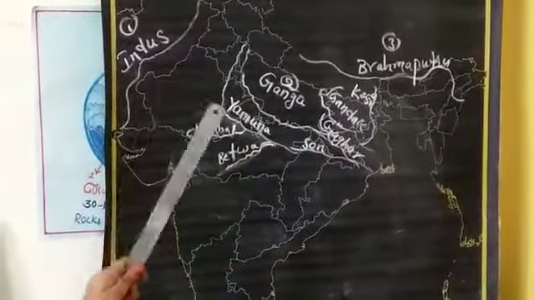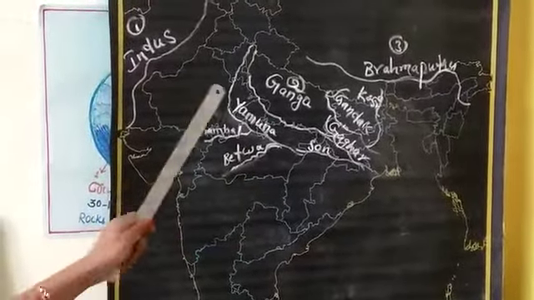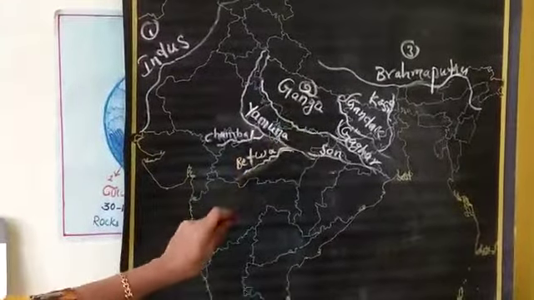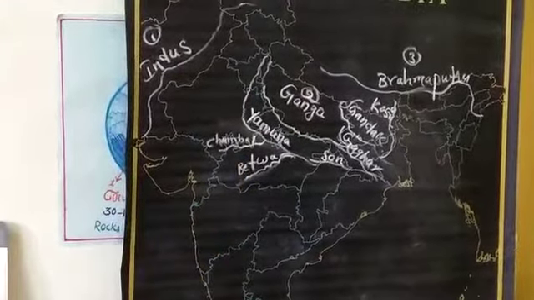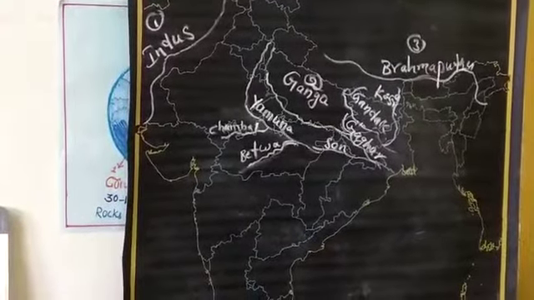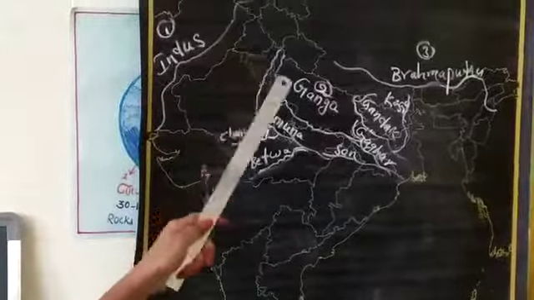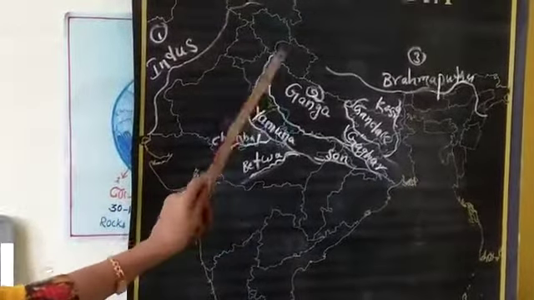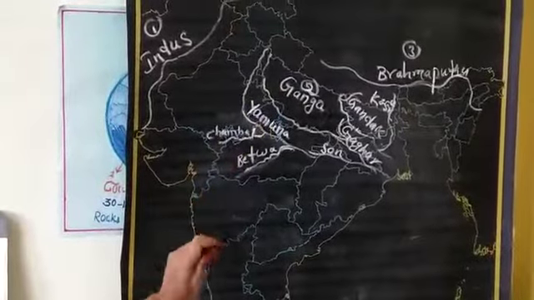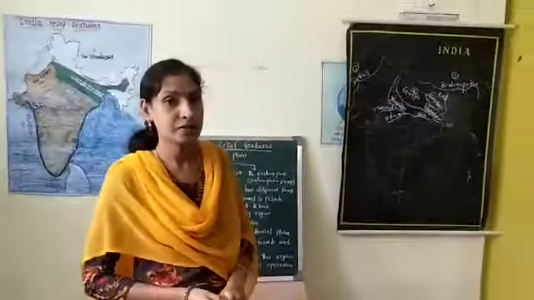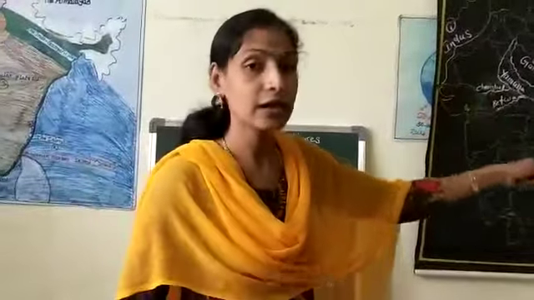The Ganga River also extends through important states: Uttar Pradesh, Bihar, Haryana, Jharkhand and West Bengal. These are the important states of the extent of the Ganga River.